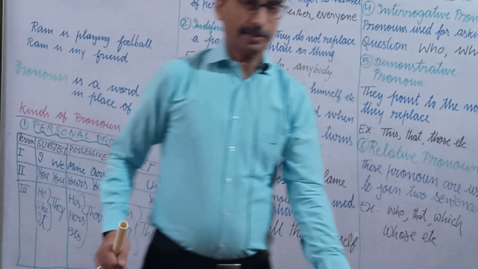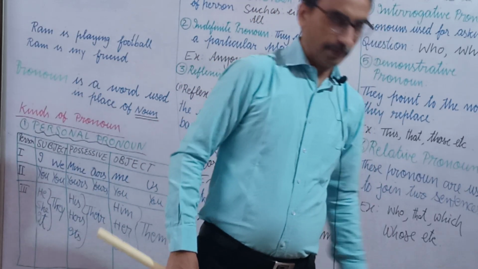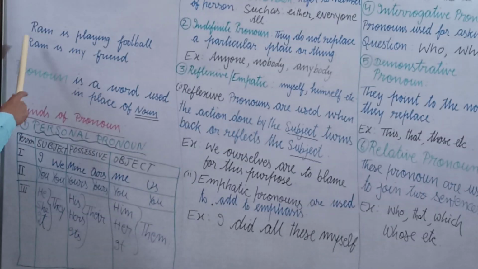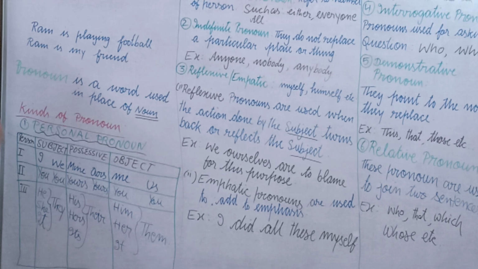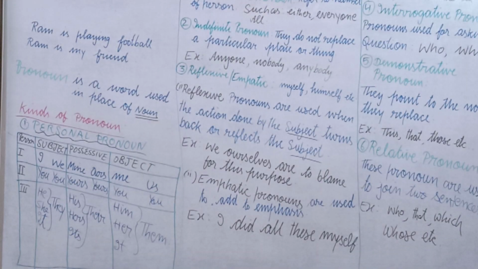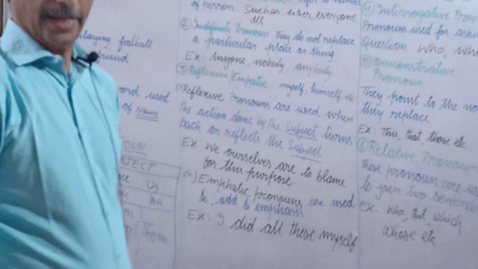So, what is pronoun? I will try to show you with an example. Ram is playing football. Then again I am writing Ram is my friend. It looks very odd if we keep repeating the same name again and again.